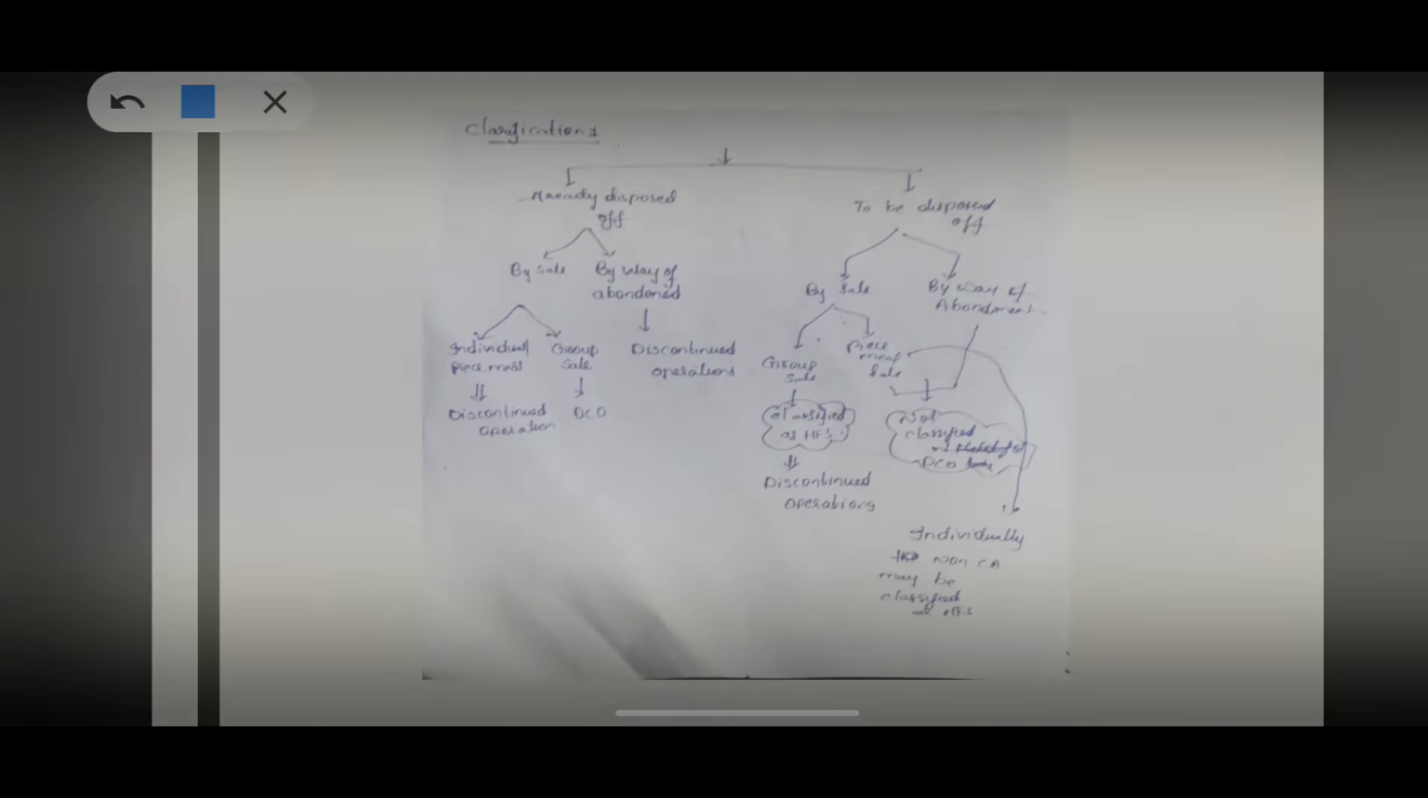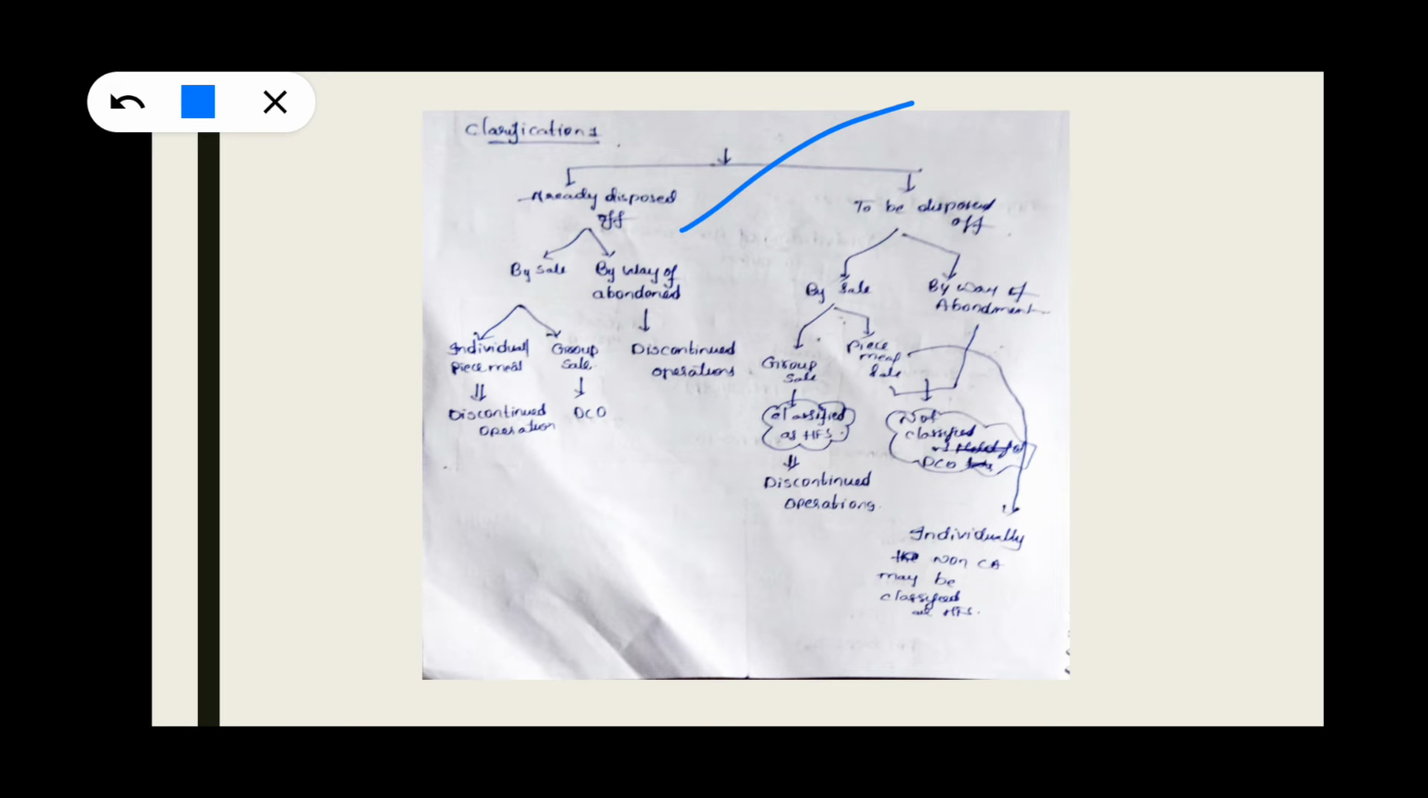Suppose an asset is already disposed of by sale, by individual piecemeal, it can be classified as discontinued operation. Next, group sale, it can be classified as discontinued operation. That means an asset that is a component of an entity can be sold piecemeal. That means he can sell one asset at a particular time and another asset at another time, not in a single transaction but in so many transactions. But for classifying it as held for sale, it should be sold in a single transaction.